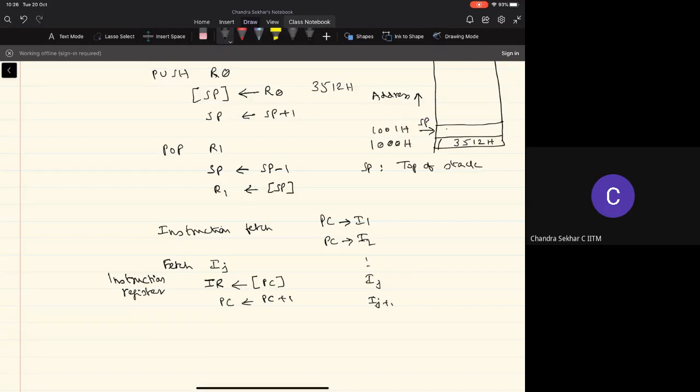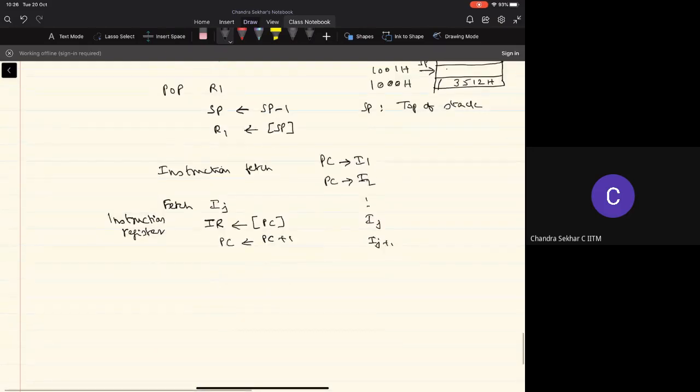Now what I'm going to ask you is, whenever I'm calling a function, let's say I have defined a function which is named func1. Then I want to execute this function.